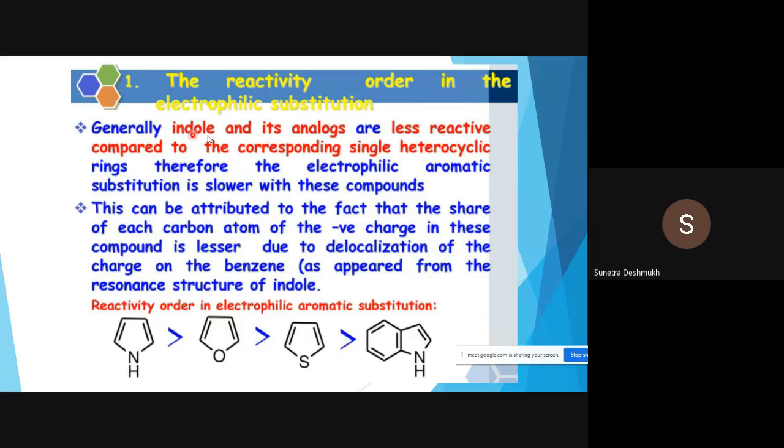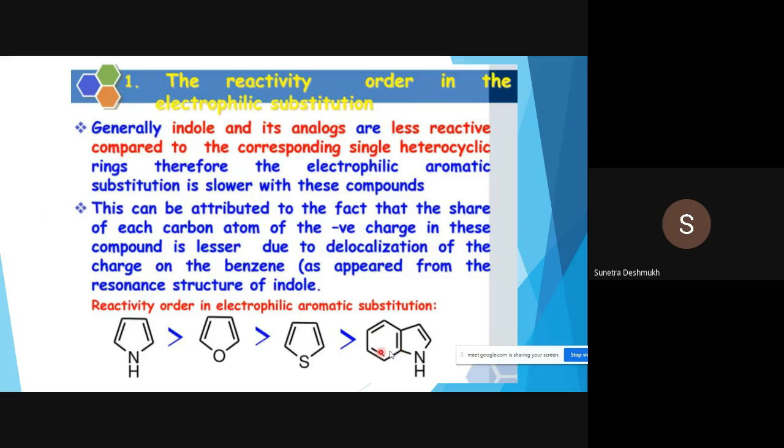So here indole and its analogs are less reactive compared to the corresponding single heterocyclic rings. Heterocycles which are fused with a benzene ring are comparatively less susceptible to electrophilic aromatic substitution compared to these isolated heterocycles.